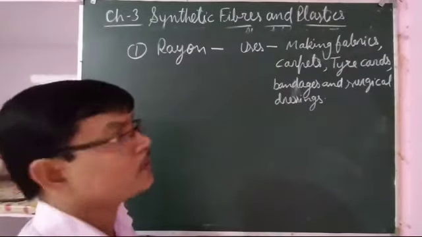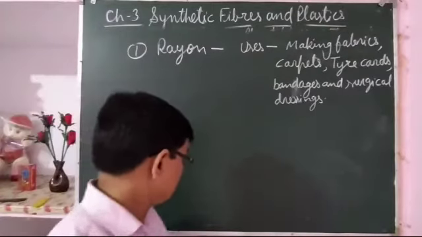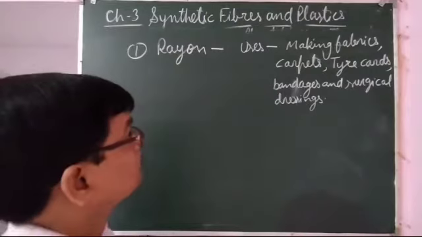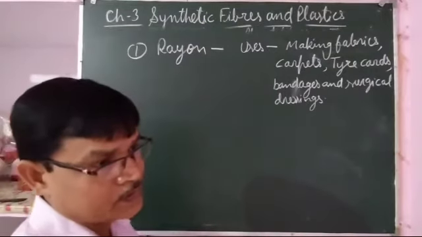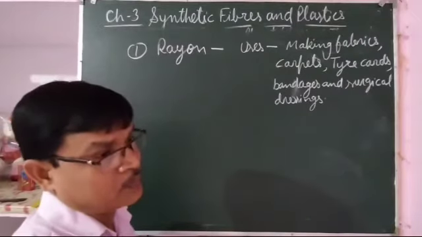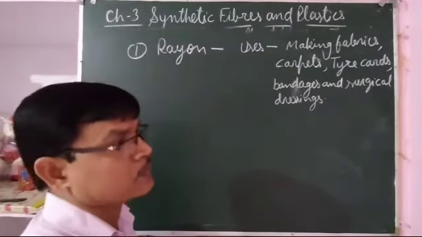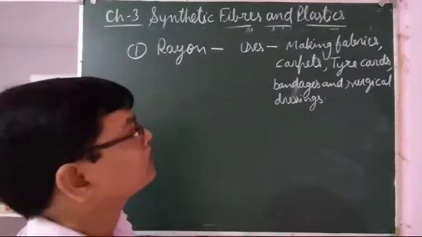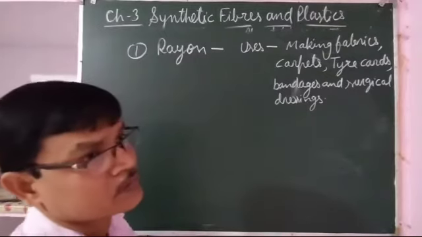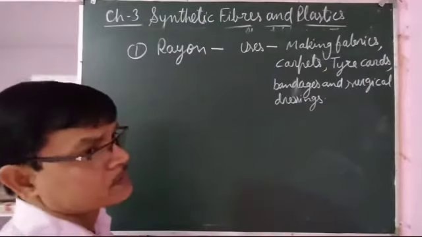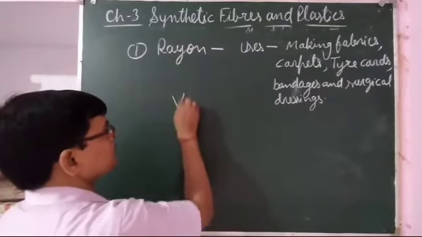It is made from wood pulp. Whatever wood is there is crushed and cleaned with a chemical bath, and then with some chemical substances it is changed into a viscous form, that is a dense syrup.